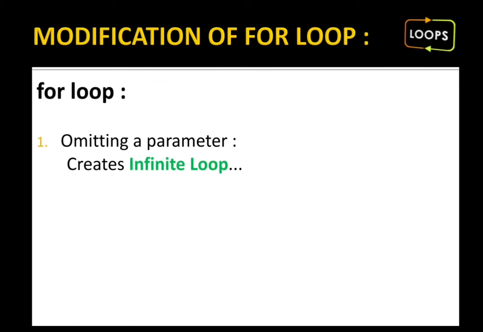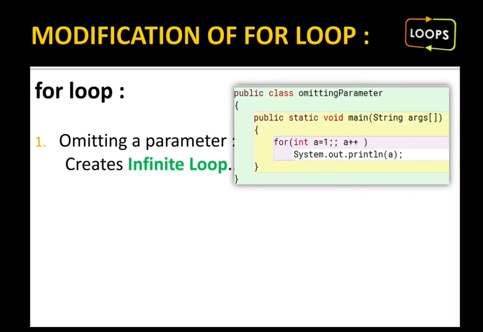Now moving further with modifications of the for loop. You already know the syntax of the for loop, but we can change some things and have a modification of it. If I omit a particular part in the for loop, what will happen?